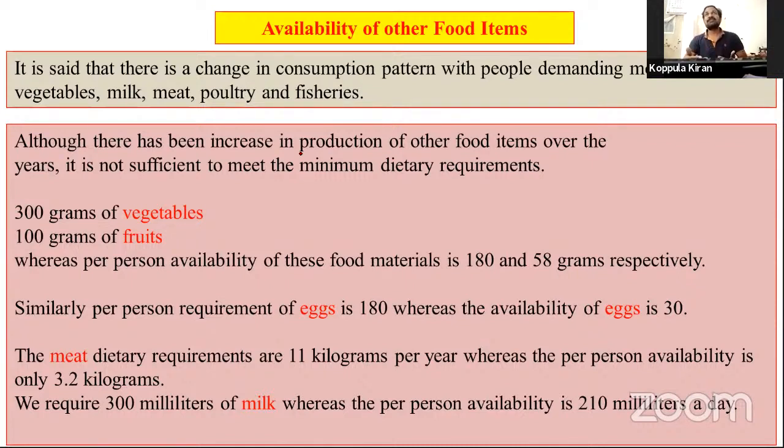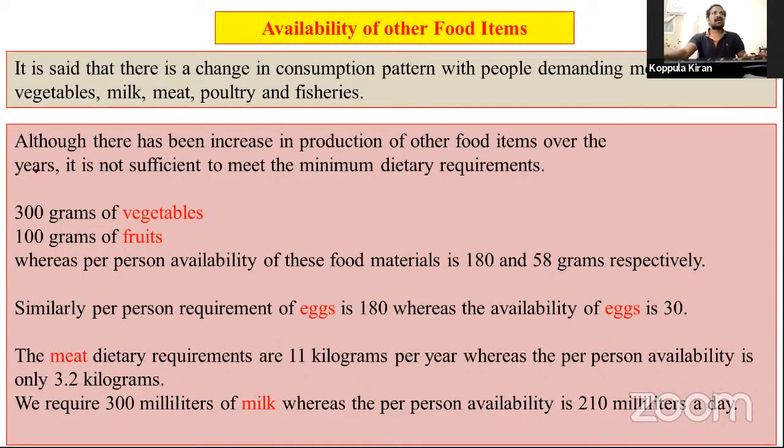We have preferred other food items. Regularly we are taking rice, wheat and other food items, but with changes in the society, we have also changed. That's why we prefer vegetables, fruits, eggs and meat, milk. These are the other food items.